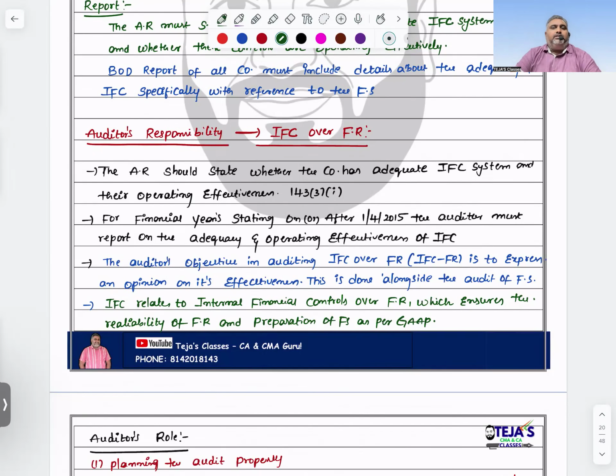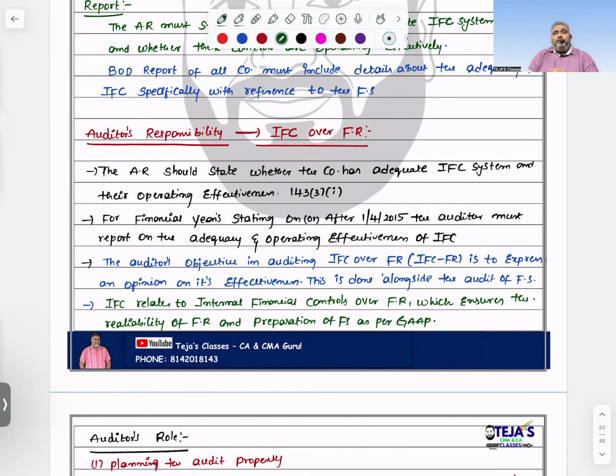And later on, the auditor's objective is what? Whatever internal financial controls are there, from the financial reporting point of view, the auditor should be able to express their opinion regarding the effectiveness and efficiency of the internal control system, and it should be included.